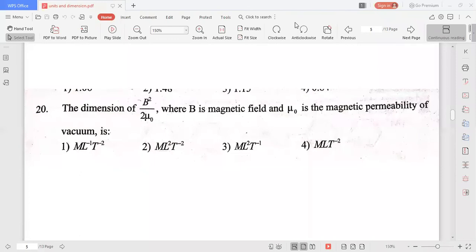From this you obtain the dimension formula of B first. Dimension formula of B, how can we find? Directly we cannot find. First of all, from F is equal to mu naught by 4 pi, the force between two magnetic poles is equal to mu naught by 4 pi into m1 m2 by distance square. Previously we derived the dimensional formula of mu naught. By that method you find the dimensional formula of mu naught, then you substitute here, then you will get the B dimensional formula, then you substitute the 2 here, then you will get this formula. Or if you know this is the formula for magnetic energy density per unit volume, that means energy by volume, you substitute the dimensional formula of energy and volume, simplify them, and you will get the answer directly. In this way we can do.